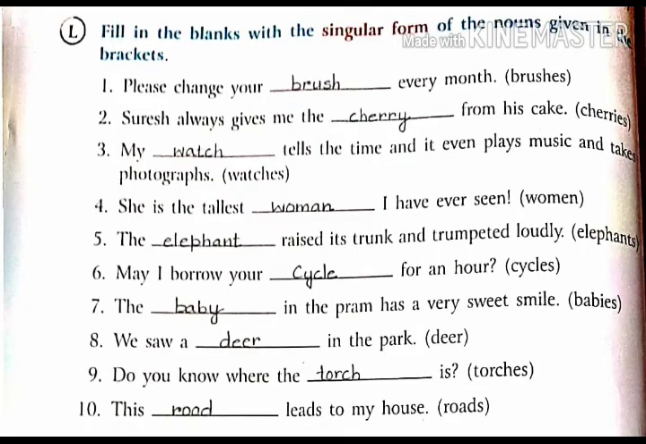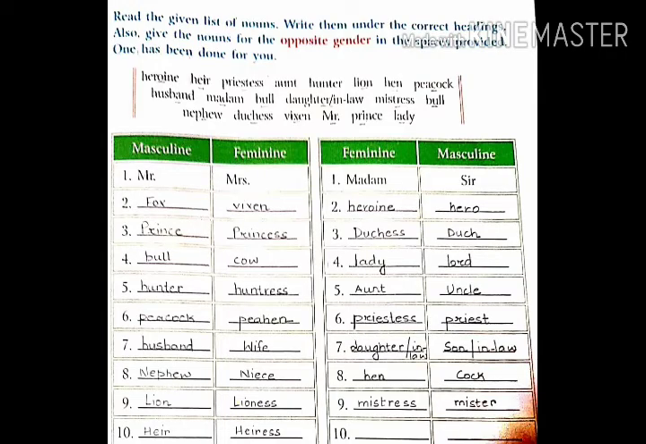Question number L. Fill in the blanks with the singular form of nouns given in the bracket. It is written in the plural form. You have to write in a singular form. Like, please change your dash every month. Brushes change into brush. Question number M. Read the given list of nouns, write them under the correct heading, and also give the nouns for the opposite gender. What you have to do, in the box genders have been given. You have to take out the gender and fill in the box where that gender belongs. Then after that, you will write the correct opposite gender of that gender.